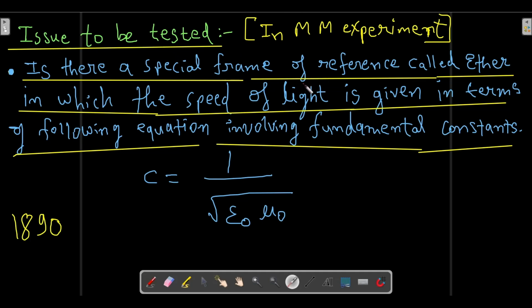So the issue to be tested was whether there is any special frame of reference called ether in which the speed of light is given by the following equation, which involves the following fundamental constants, and whether there is anything called absolute rest. This is also a fact which needs to be tested.